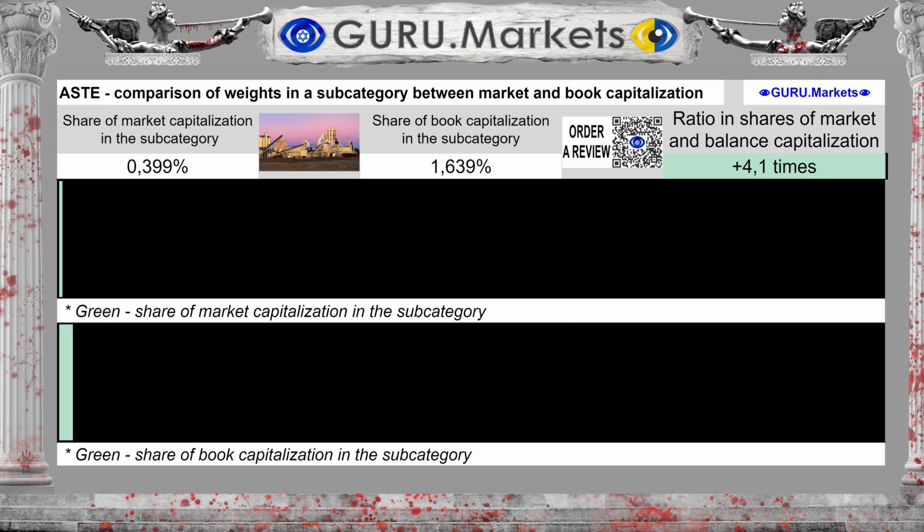The share of Astec Industries Inc. in the subcategory by market value is 0.399%. The balance sheet capitalization share is 1.639%, which is 311% more than the share of market value.